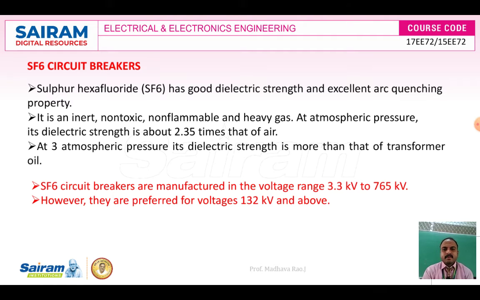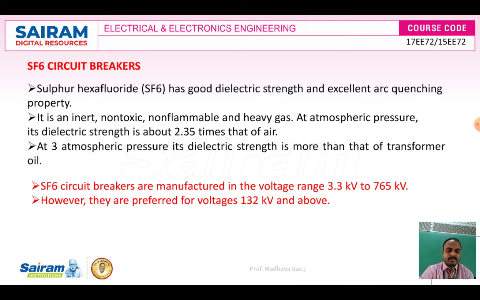That is why SF6 circuit breakers are more popular. It is an inert, non-toxic, non-flammable and heavy gas, so it will not produce any harmful gases or fire hazards.